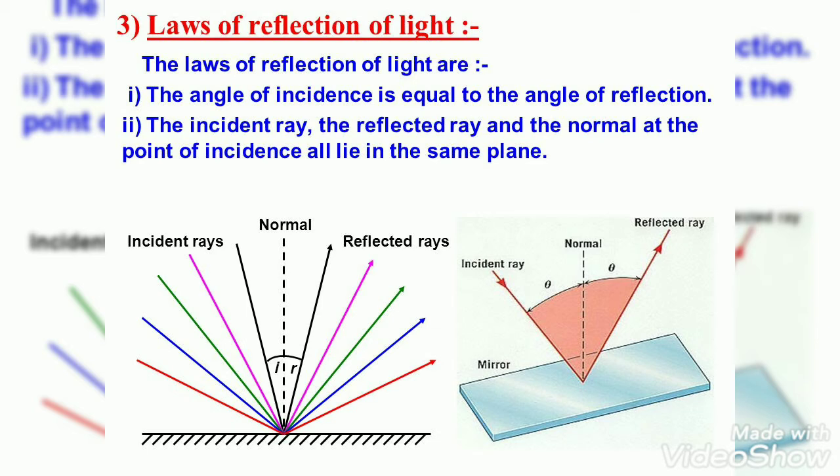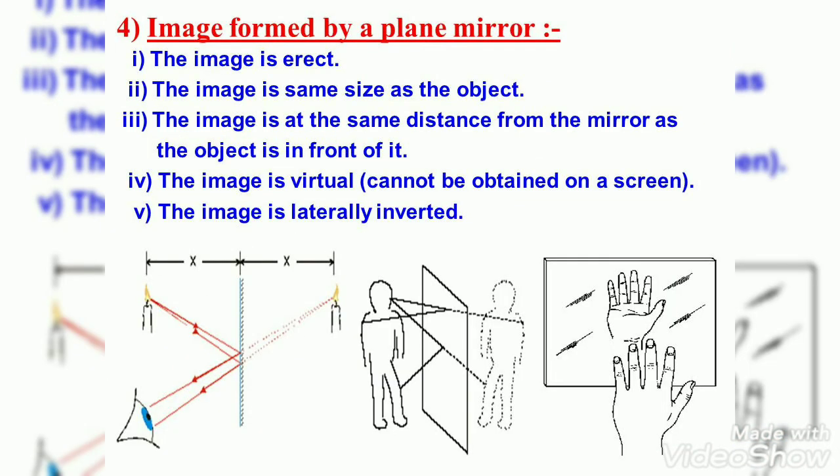Then we see ourselves in a mirror, that is the image formed in a plane mirror. What are the characteristics of the image formed in a plane mirror? The image is erect, the image is of the same size as the object. The image is at the same distance from the mirror as the object. The image is virtual. Virtual means it cannot be obtained on a screen. The image is laterally inverted.